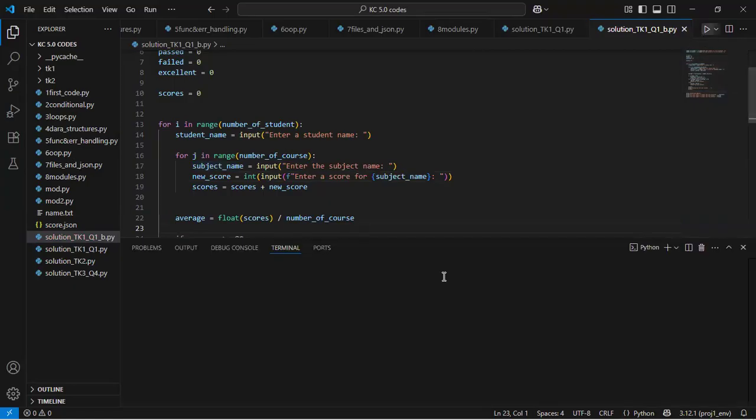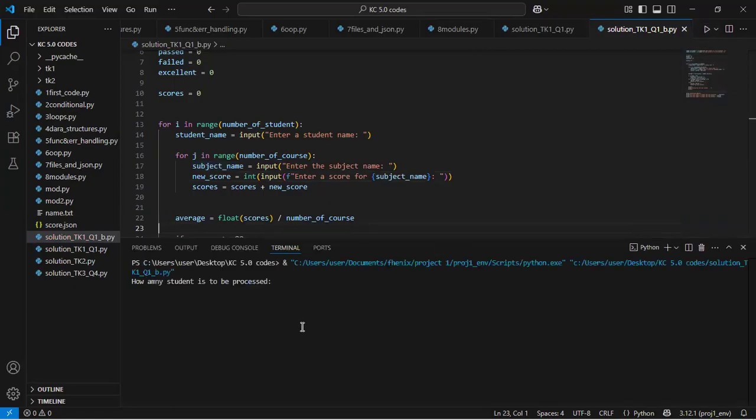So if you execute it now, it would say how many students are to be processed. I would say 2 students, but then I need 3 subjects, right? So it says enter student name, I say student 1, and then enter subject name. If I say maths, it says enter the score for maths.